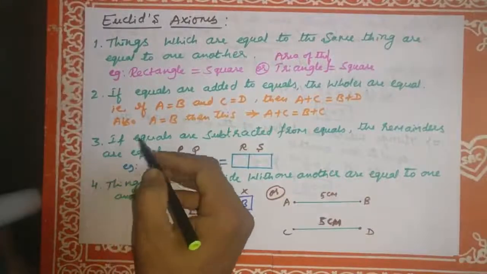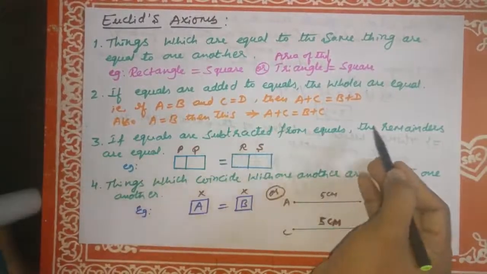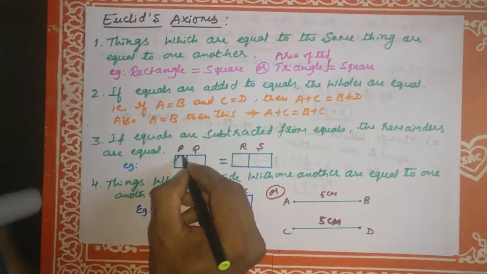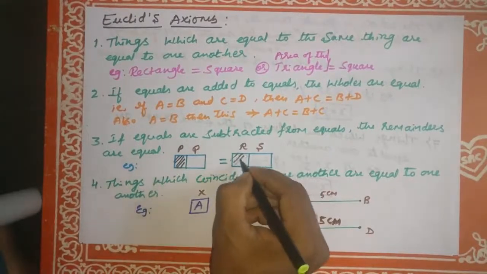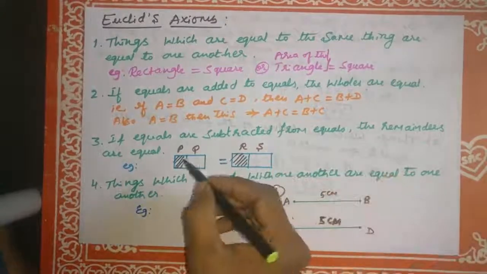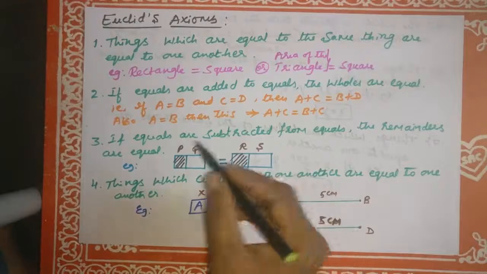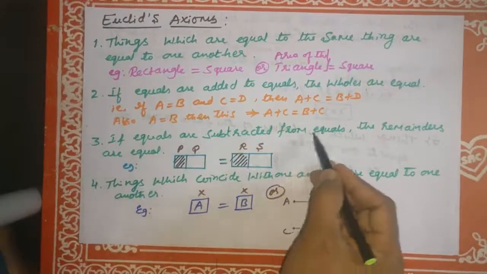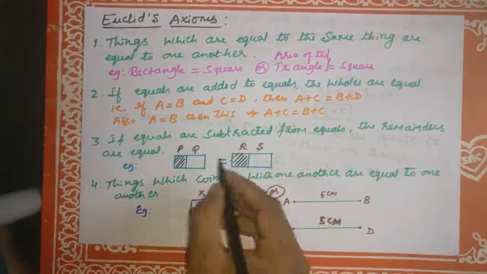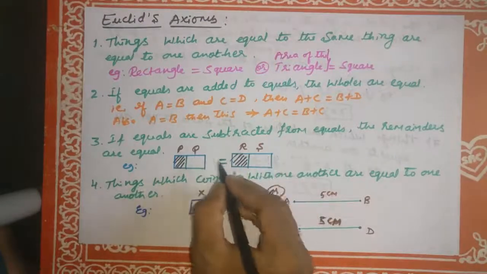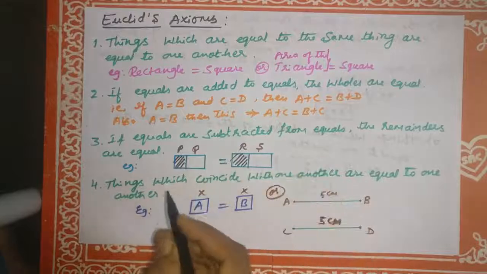Third axiom: if equals are subtracted from equals, the remainders are equal. For example, from this p and this r, if I subtract, the remaining q is equal to s. Therefore this portion is equal to this portion. So if equals are subtracted from equals, the remainders are equal. These are the remainders, q and s.